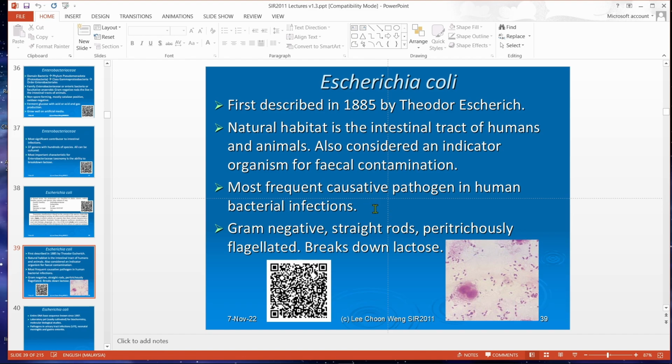That's why with a lot of samples in the hospitals, in the initial screening, you'll see a MacConkey plate. That is how important Enterobacteriaceae are for the initial screening.